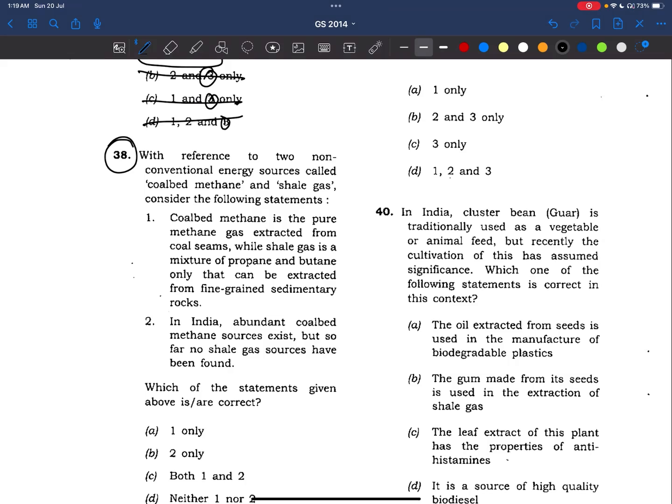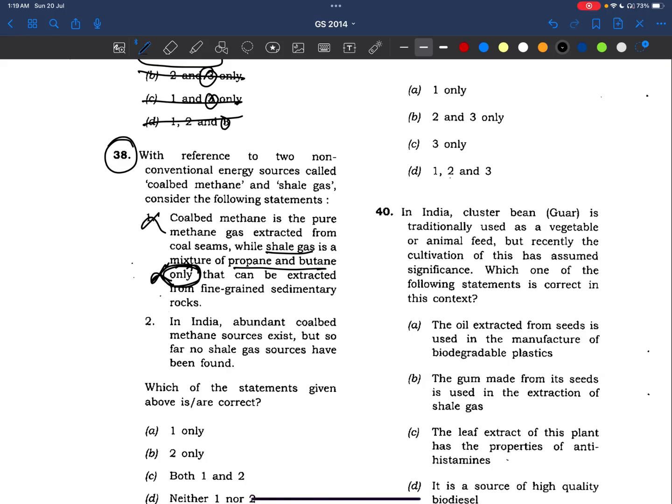the following statements. Coal bed methane is pure methane gas extracted from coal seams, while shale gas is a mixture of propane and butane only that can be extracted from fine-grained sedimentary rock. See here, shale gas is not an LPG gas to have only propane and butane. It is a mixture of hydrocarbon gases. There are other ethylene, methane, all these things are also there with the shale gas. Because of only this statement is getting wrong. Otherwise, all the other words are correct.